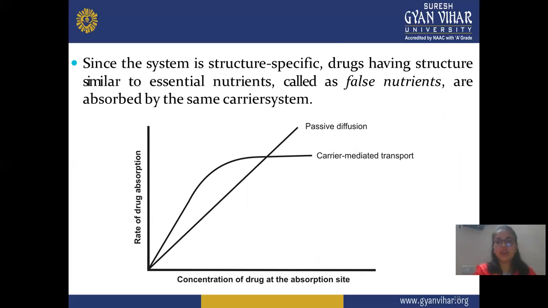This is a graph of passive diffusion and carrier-mediated transport. You can see that passive diffusion shows linear, high absorption of the drug, but in carrier-mediated transport there's a slight decline. In this graph, one axis is the rate of drug absorption, and the other axis is the concentration of the drug at the absorption site.